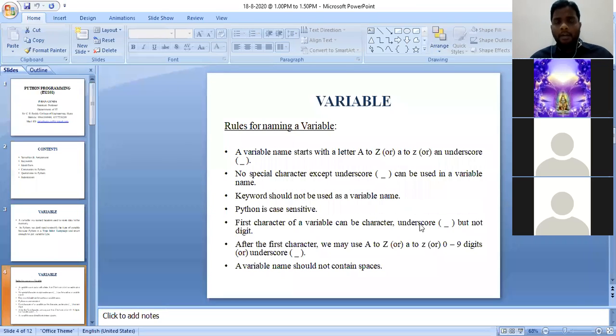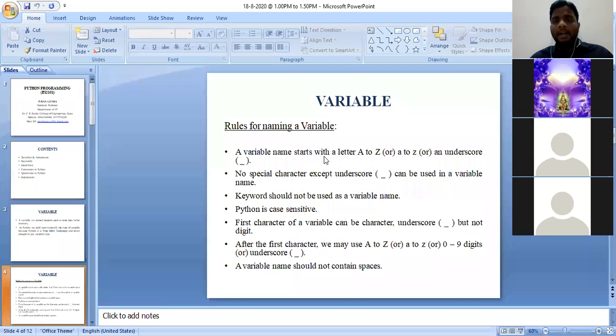Madam, is it visible right now? Yes, sir. So variable. What is a variable? We all know that a variable is a named memory location. So before declaring a variable, everyone must make sure what are the rules to be followed. In the previous example which I have shown, what I told you all is a is equal to 9. A is a variable. So now we shall check with these rules.